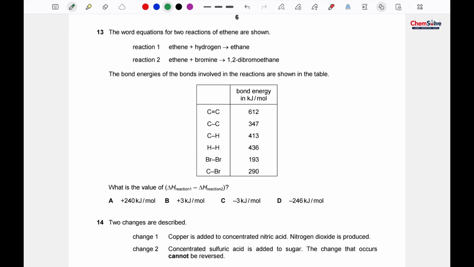Okay, in question number 13, again we have to do a lot of calculation. There are two equations provided for reaction 1 and for reaction 2. So we will write down these equations one by one.